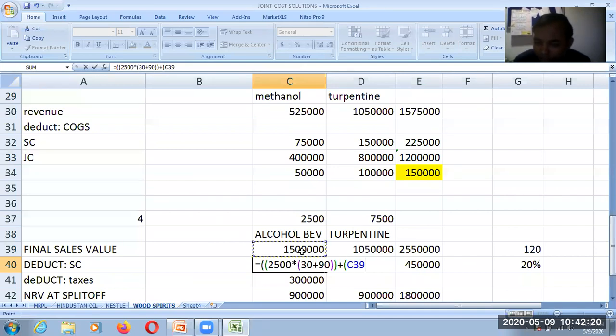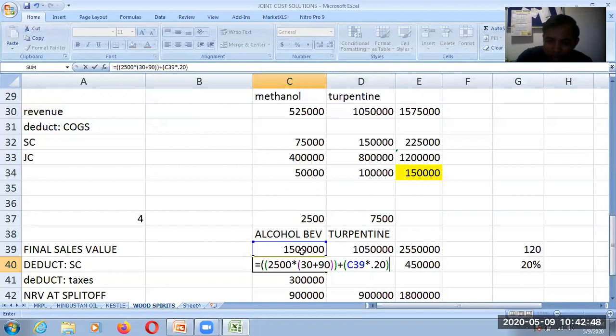Now there is a 20% excise duty and it is on final sales value. So multiplied by 20%, and this is your entire separable cost for alcohol beverages, right? So when you deduct these two costs, I had taken this into a single cell.